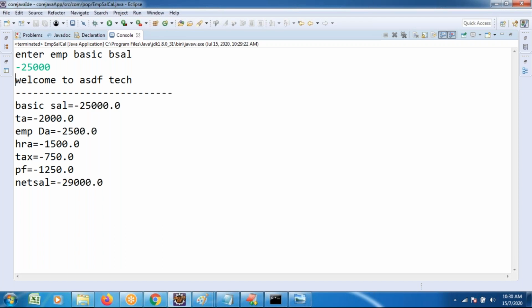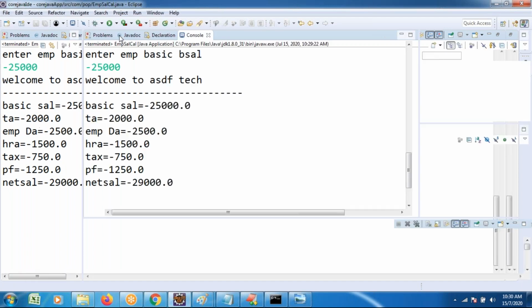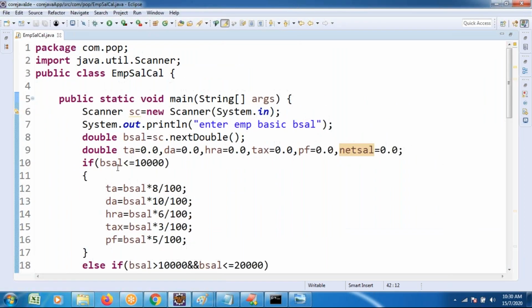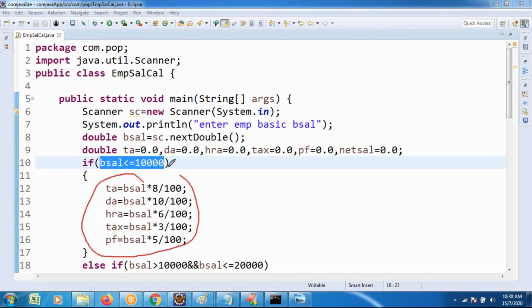What do we do generally? If you are attending the duties, you are ready to take the salary. If not attending, you take an amount of 0 or some condition, but there is no chance of a negative value. Why is it showing the negative value? I entered minus 25,000. Checking the condition: minus 25,000 is below 10,000, so the condition is true and the logic is executed. The negative value was entered, so the logic executed based on this.